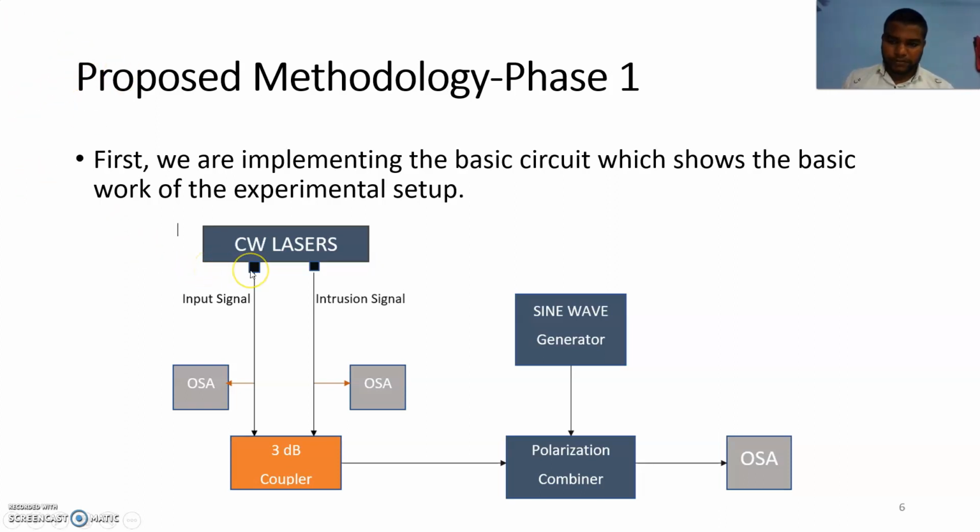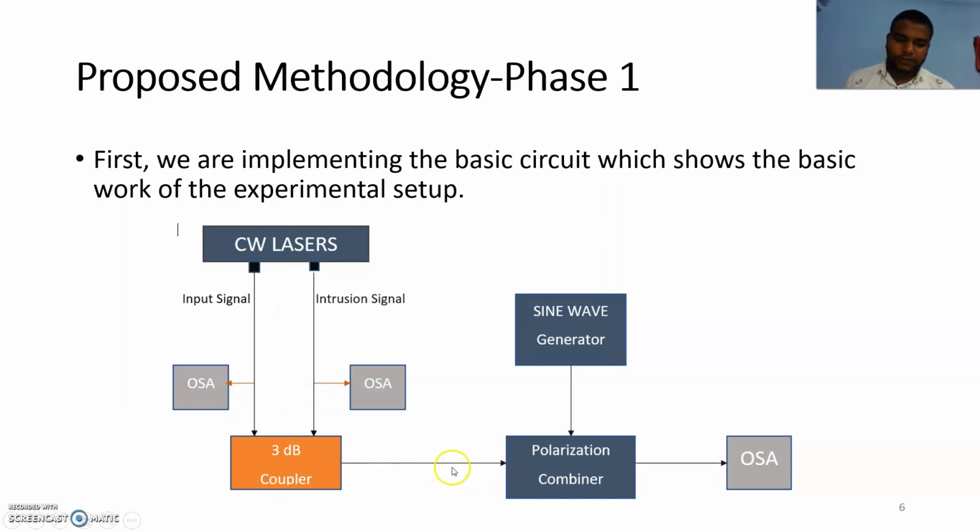These two practical scenarios we implemented experimentally to get a better understanding. For the intrusion signal attack, we have taken two signals, the input signal and the intrusion signal. We have taken the same sources, continuous wavelengths, but for the input signal and intrusion signal the wavelengths will be different. We pass these two signals through the 3dB coupler. Here mixing of these two signals takes place, which is the same as the practical scenario. Due to mixing, the output will become different. This is the intrusion signal scenario.